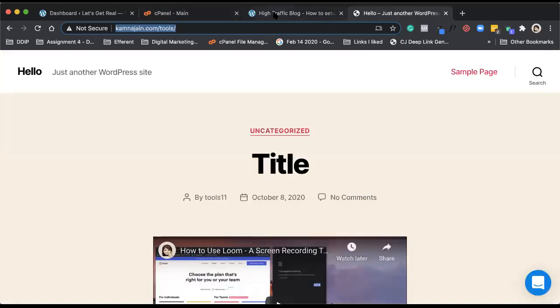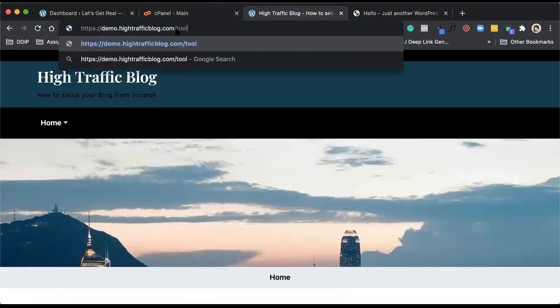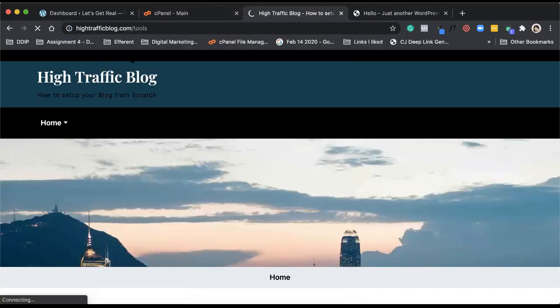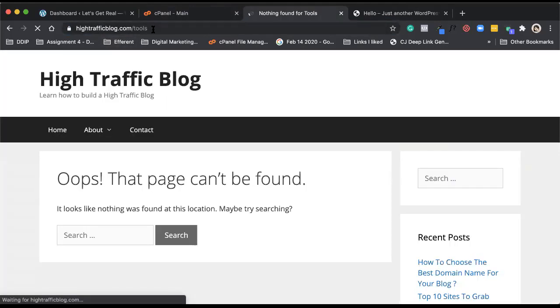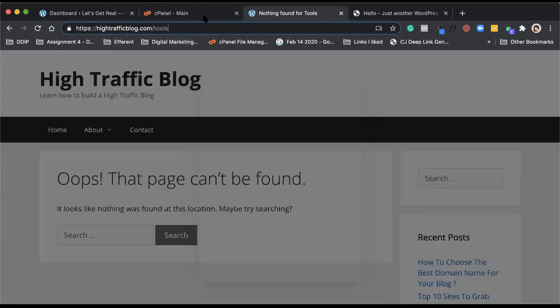But if I had a subdirectory at hightrafficblog.com/tools, then the domain authority of hightrafficblog.com also helps the subdirectory. So for a subdomain the benefit is not passed on, but for a subdirectory, it is passed on.